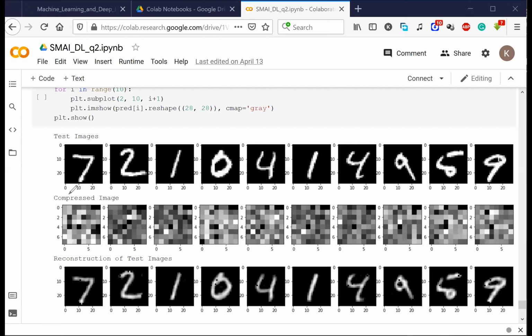Now, how many are able to understand? How many are curious how to do these kinds of things? These things are really possible. In machine learning and deep learning, there are so many things that are possible. You will be amazed.